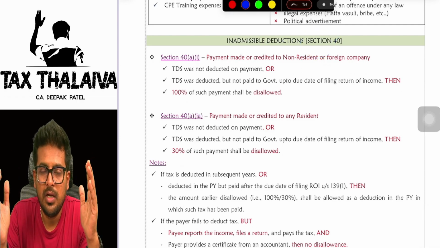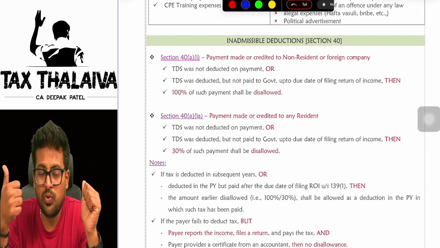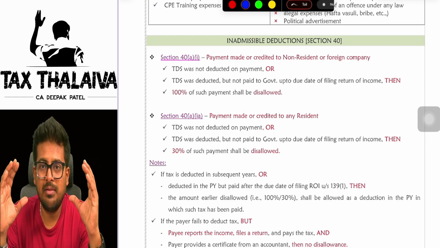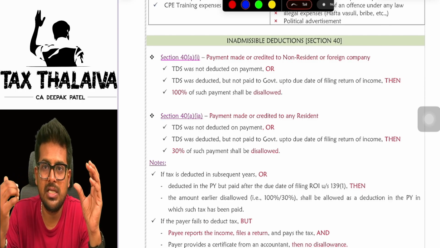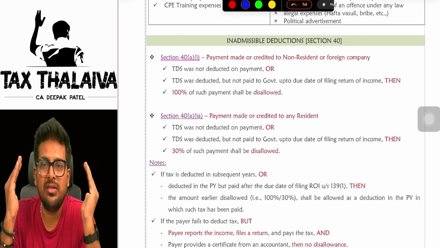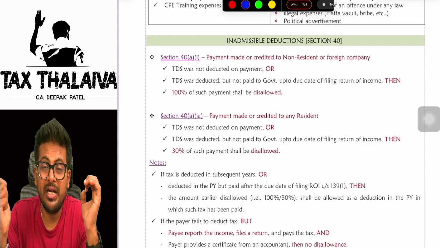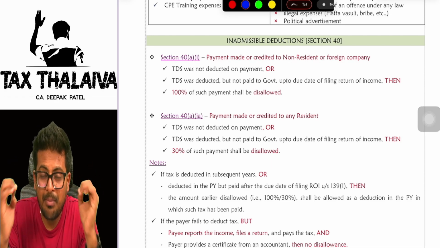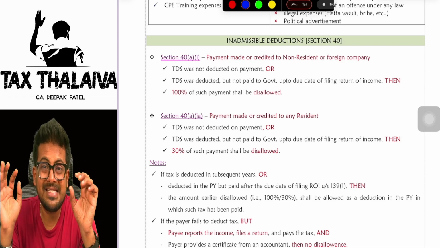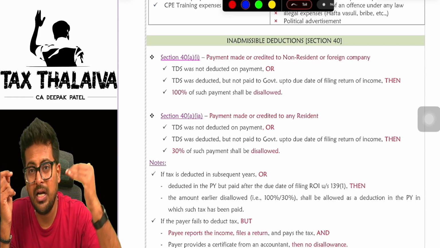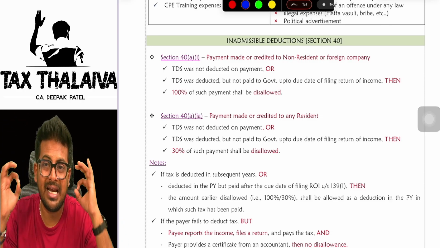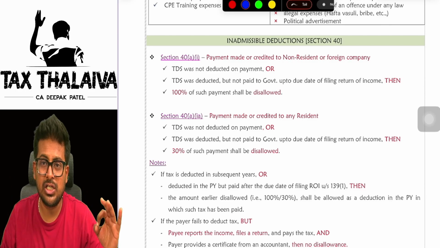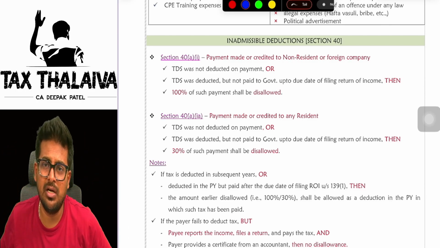There are some inadmissible deductions. See, what we have discussed so far, section 28, we discussed those incomes which are taxable. Less deductions, allowable expenses, right from section 30 to section 37 we saw. Now what I am going to discuss is amounts which are not admissible, meaning disallowed. You might have already reduced these in your P&L account, but you have to add them back now, because those are inadmissible deductions, meaning you cannot claim these as an expenditure.